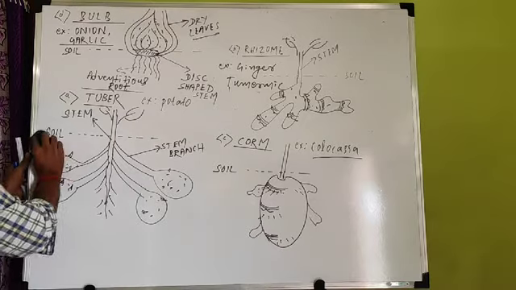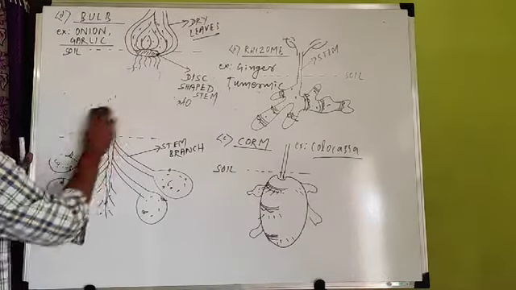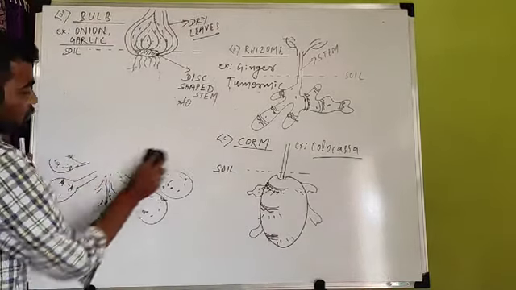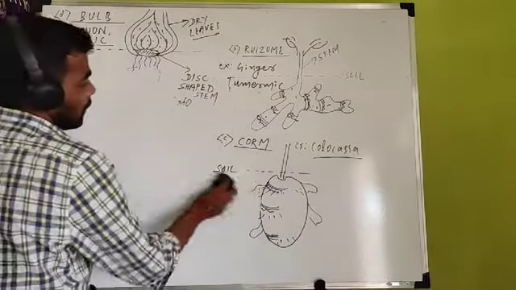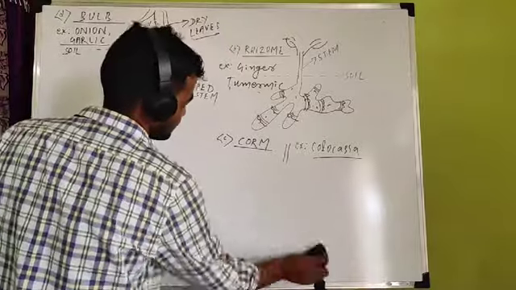Now we'll move towards another type of stem, the second type of stem, which is called subaerial stem. Now underground stem is complete.